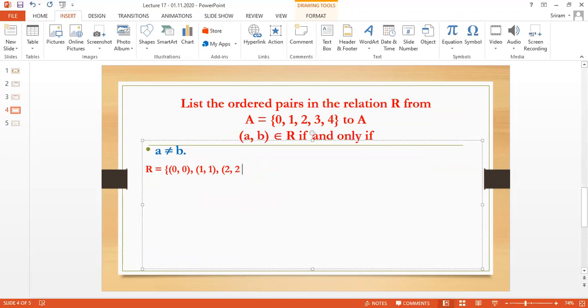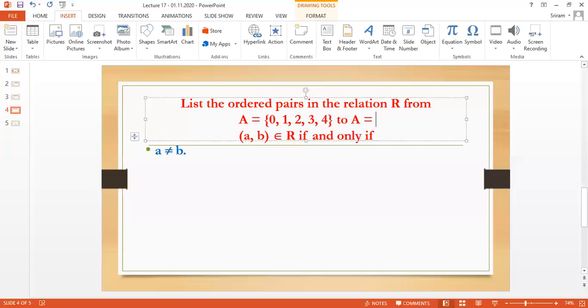Now I have only one set A. That means I am going to repeat A again. What is the second set again? This will be 0, 1, 2, 3, 4.